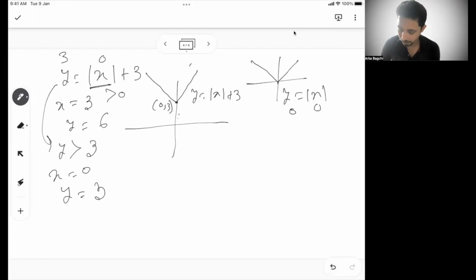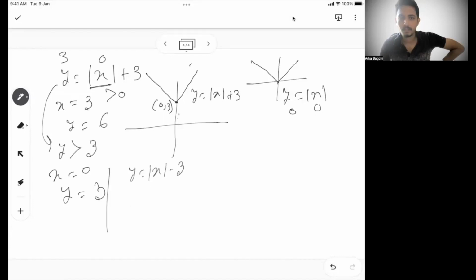Similarly, if I ask you for the graph of y equal to mod x minus 3: this is the graph of y equal to mod x. Here, if x is 3, y will be 0. If x is 0, y will be minus 3. So if I draw this graph, x is 3 and y is 0, so this must be a point. Similarly, when x is minus 3, y will also be 0, because mod of minus 3 is 3.